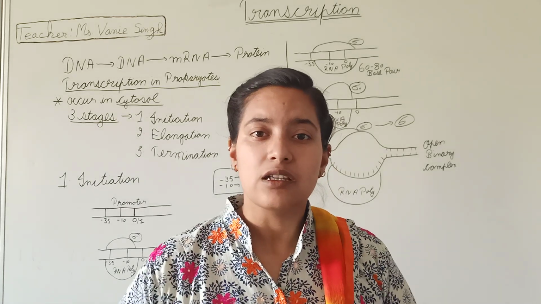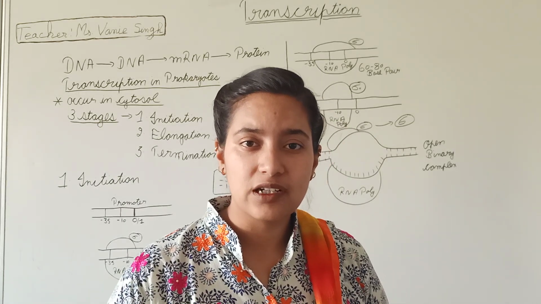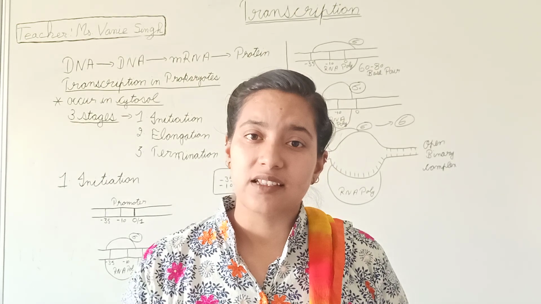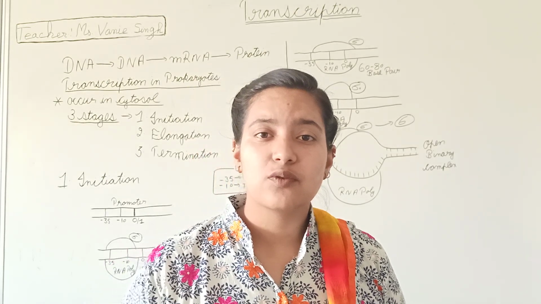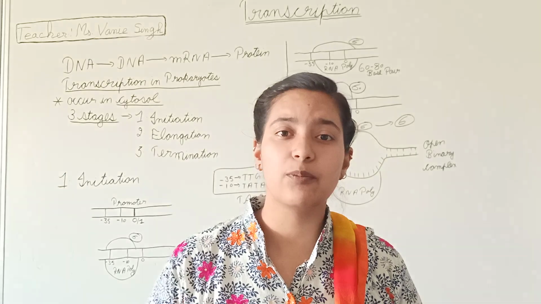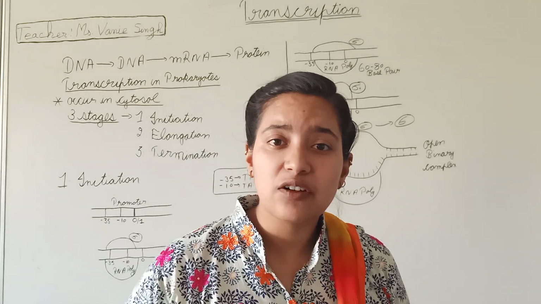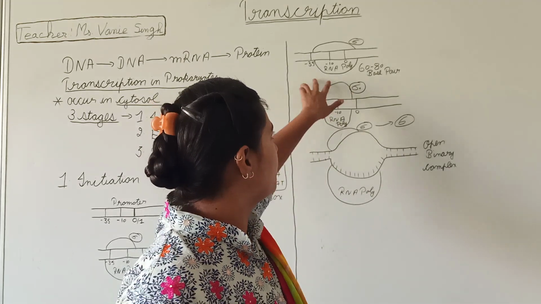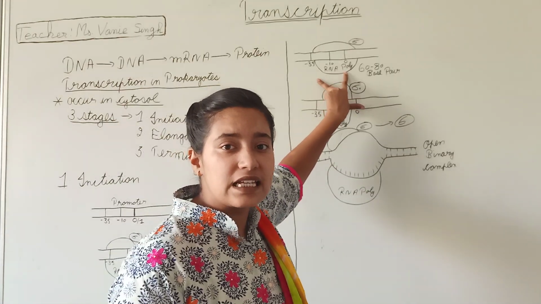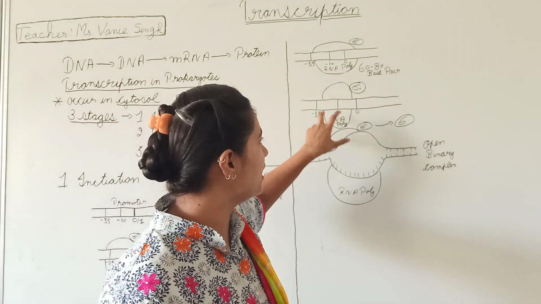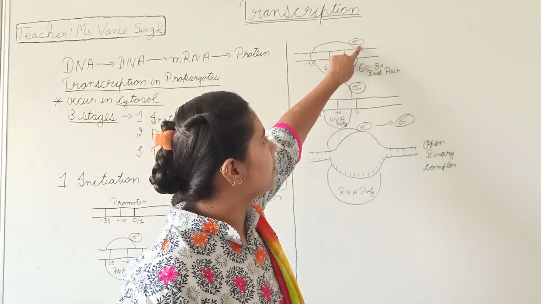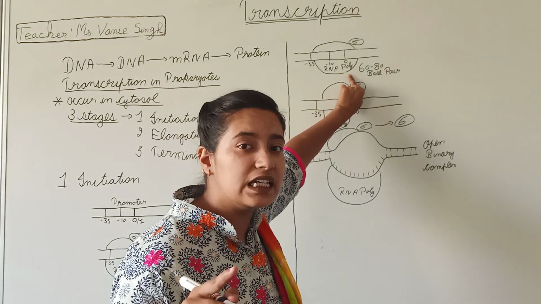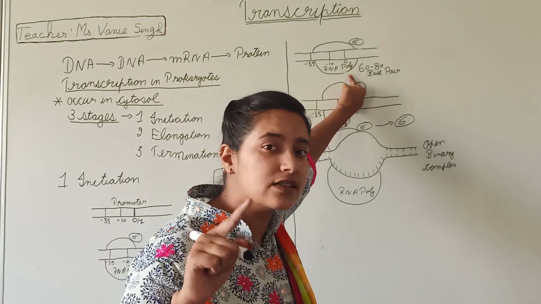When the sequence has been recognized by the RNA polymerase and the sigma factor, the RNA polymerase gets stretched, and it will be covering 60 to 80 base pairs. As I have drawn here, this RNA polymerase is getting stretched. As you have seen here, this sigma factor is attached to the RNA polymerase, but still the initiation process has not been started.